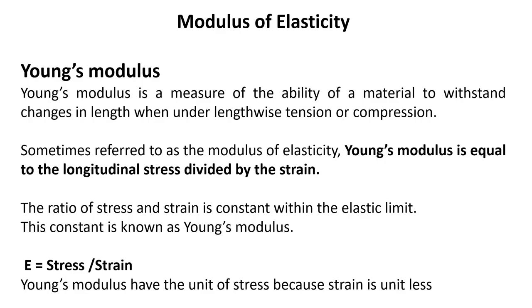The ratio of stress and strain is constant within the elastic limit. This constant is known as Young modulus, which is represented with capital E. Young modulus has the unit of stress because strain is unitless.